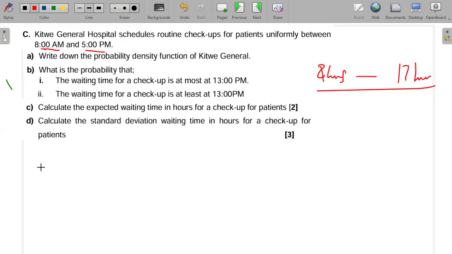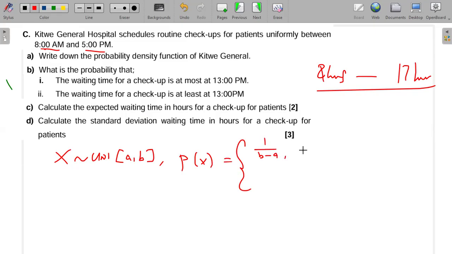So we know that if X follows a uniform distribution between A and B, then the probability density function, P of X, or it can be F of X, will be equal to 1 over B minus A if X is between A and B, and then it will be 0 elsewhere. So this is what we're going to use.